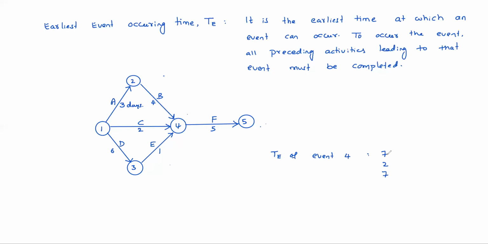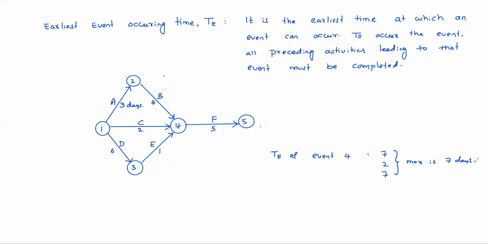So 7, 2, 7. Out of this maximum we should take. Max is 7 days. So after 7 days only, event 4 can occur earliest. That is the earliest event occurring time of 4.